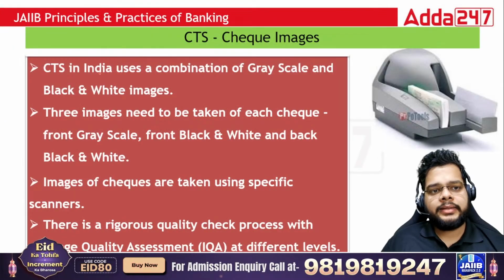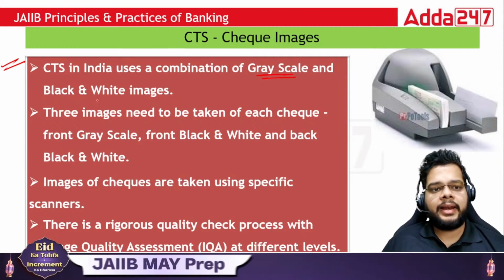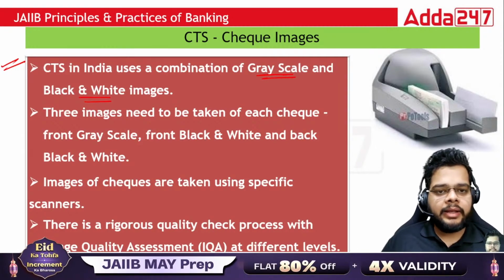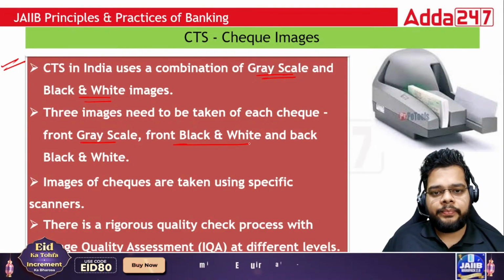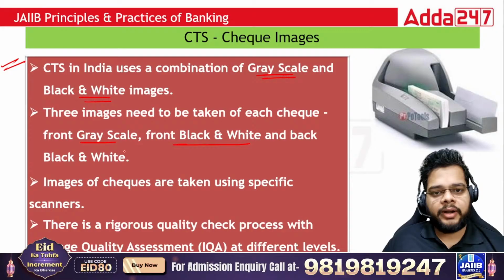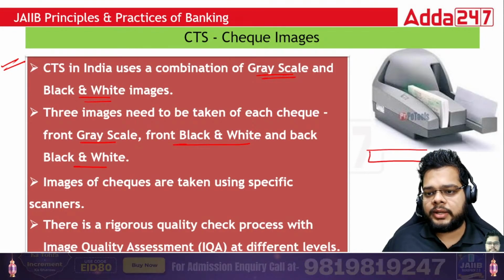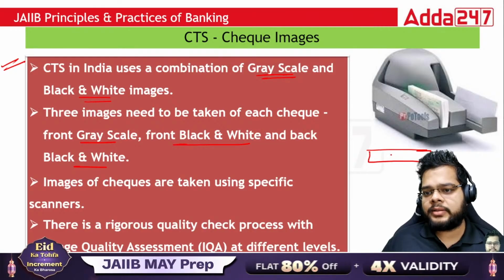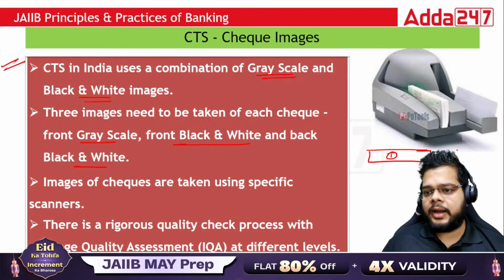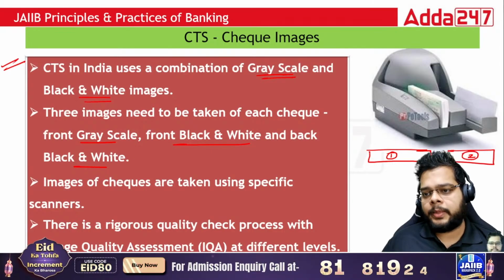CTS, as it is used in India, uses a combination of grayscale and black and white images. Three images will be taken: front grayscale, front black and white, and back black and white. So one check is there. It has two faces. Phase one, the front, and the second phase, the back.